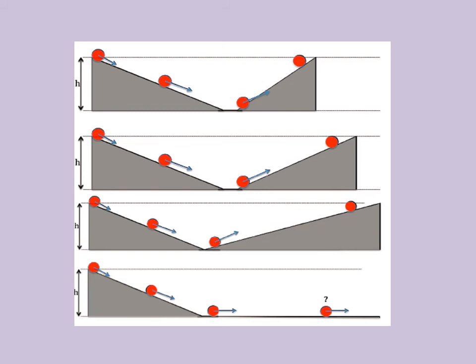He concluded that the natural state of a moving object, if it is free from any external influences, is uniform motion. So, from these experiments, we can say that an object will remain in uniform motion unless and until an external force acts on it.